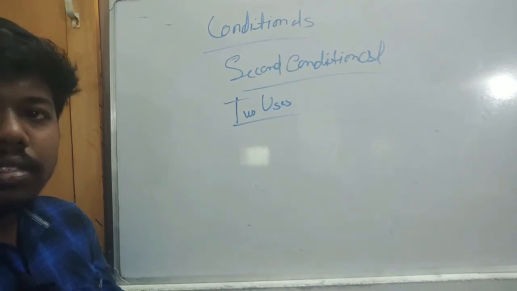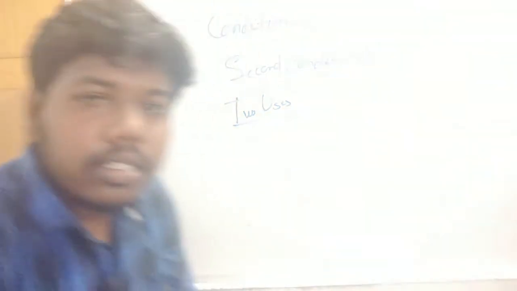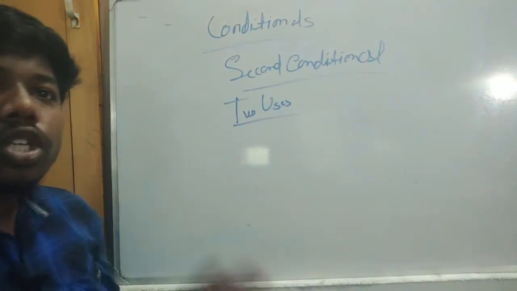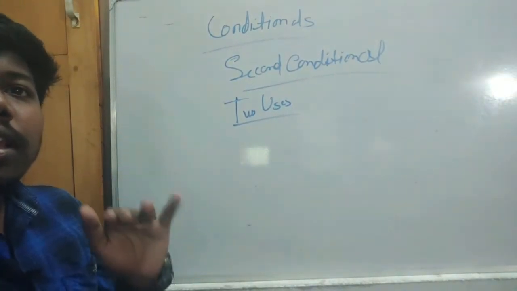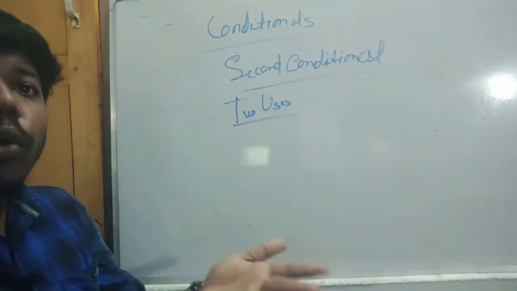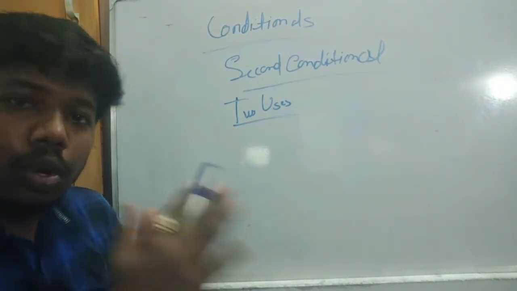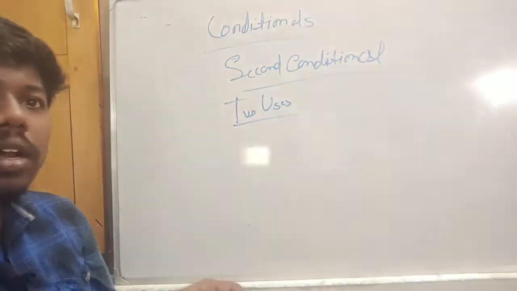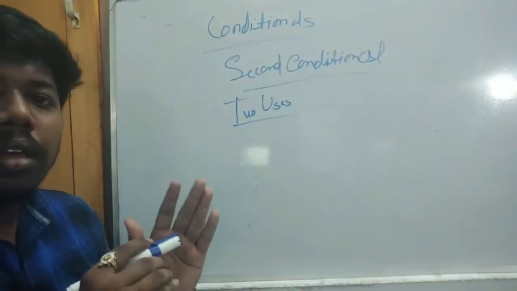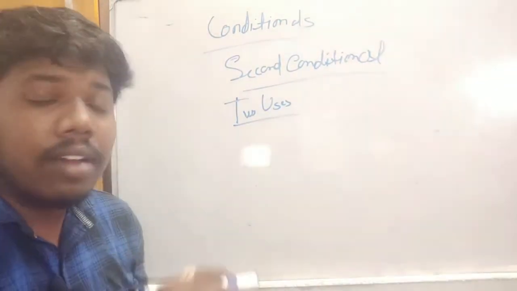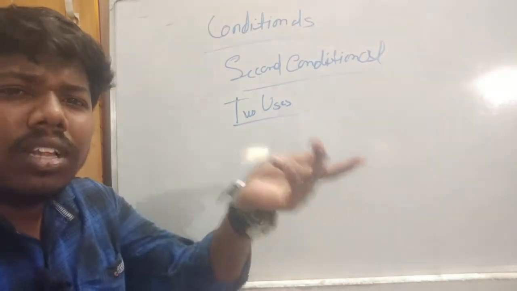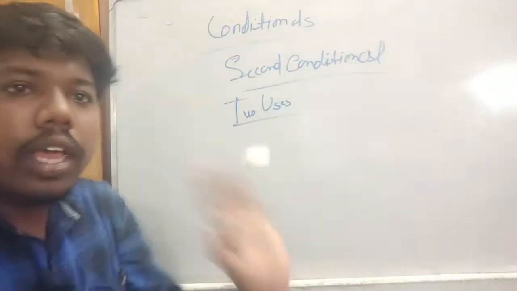We are imagining that this will happen in the future. Okay, it is a conditional.